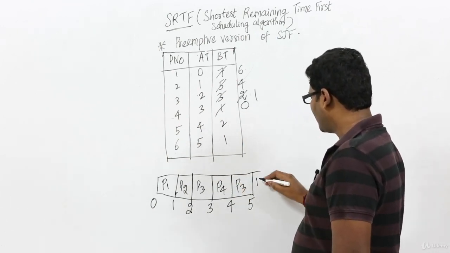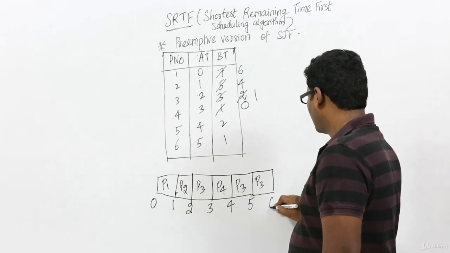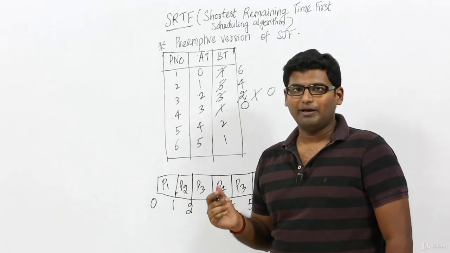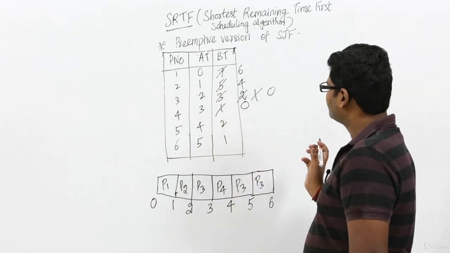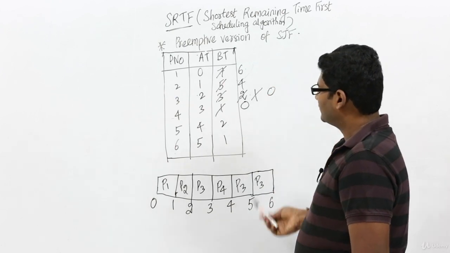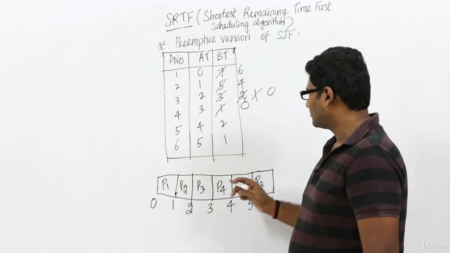P3 will still continue for one more time unit, which is 6, and so P3 is also done, and P3's PCB will be completely removed from the RAM. Fine. Now among these 4 processes, the process with the least remaining execution time is process P6.